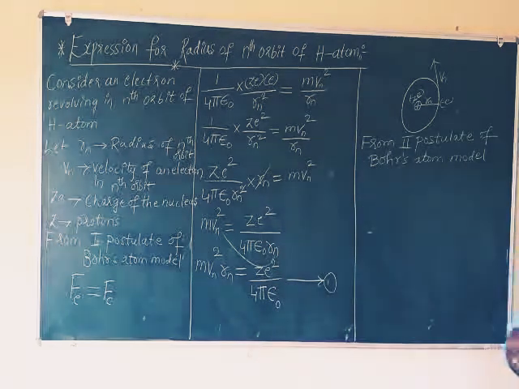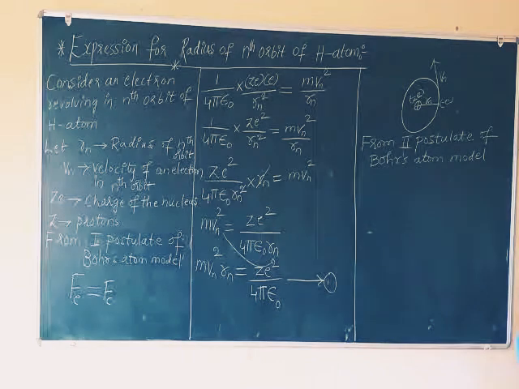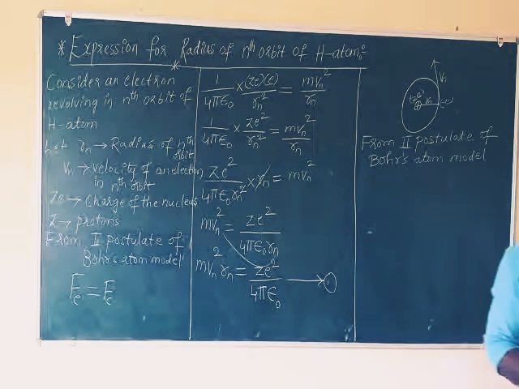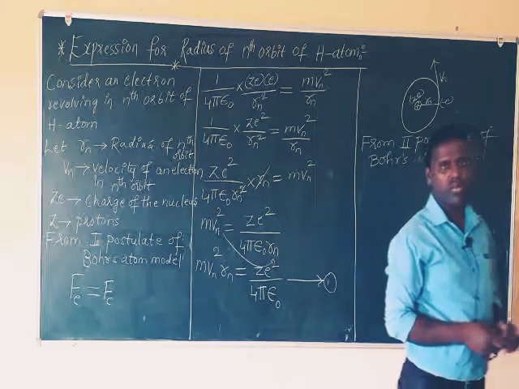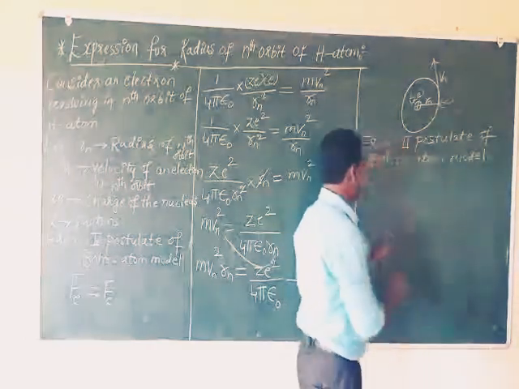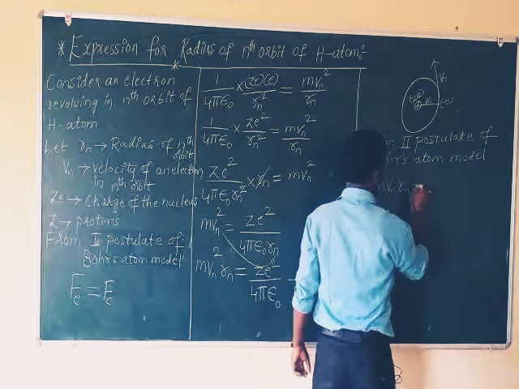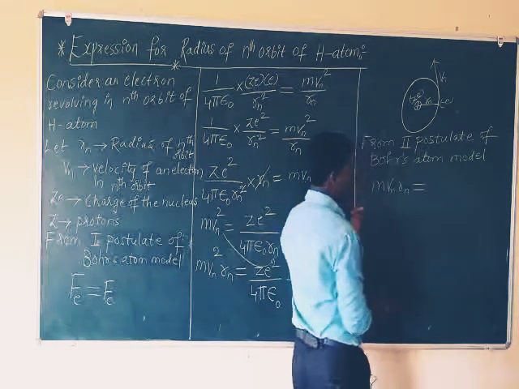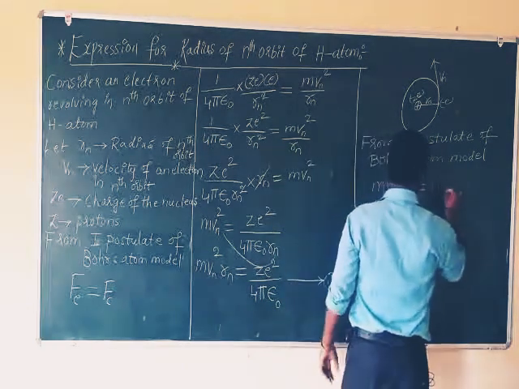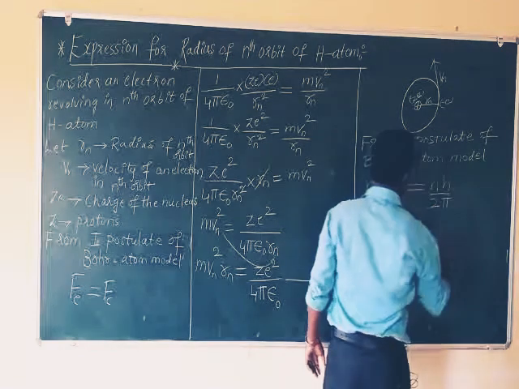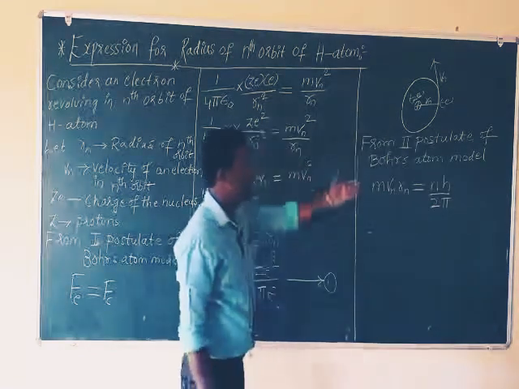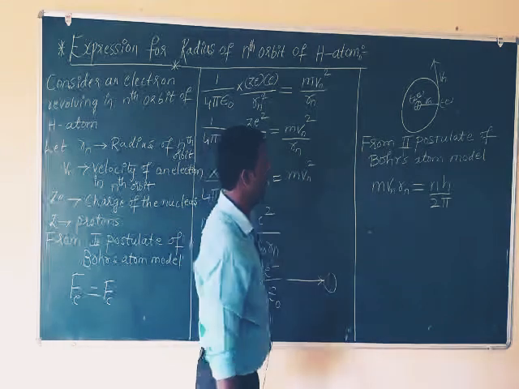The electron revolves only in those orbits where angular momentum equals an integral multiple of h by 2 pi, that is m vn rn. Angular momentum is mvr, so m vn rn equals nh by 2 pi.